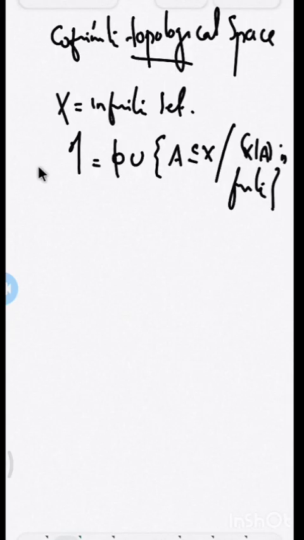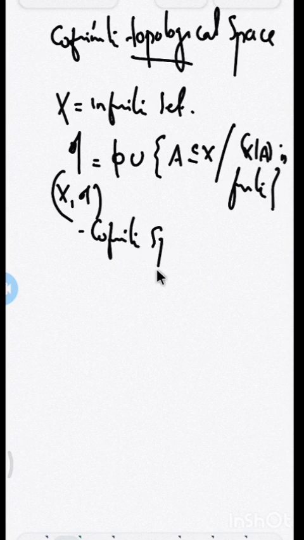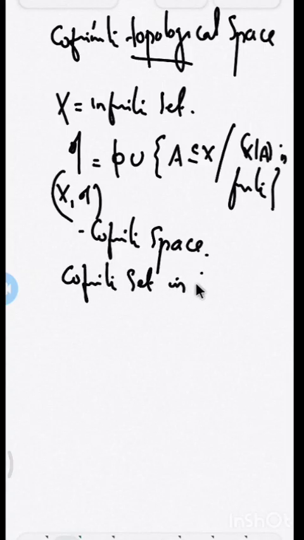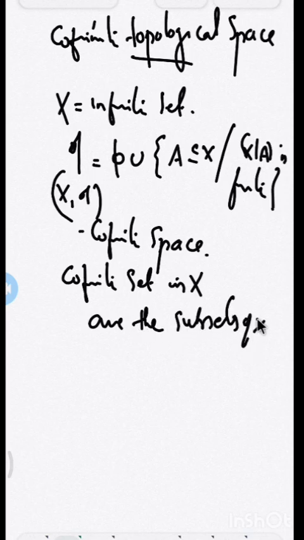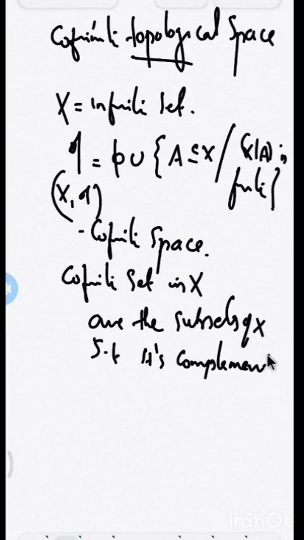And we can prove that this tau is a topology on capital X, and this topology is called the cofinite topology, and X together with this topology is called a cofinite space. And what is a cofinite set? Cofinite sets in X are the subsets of X such that their complement is finite.